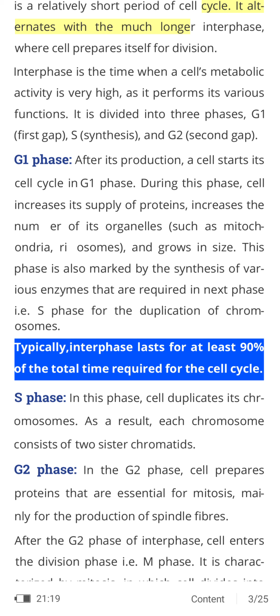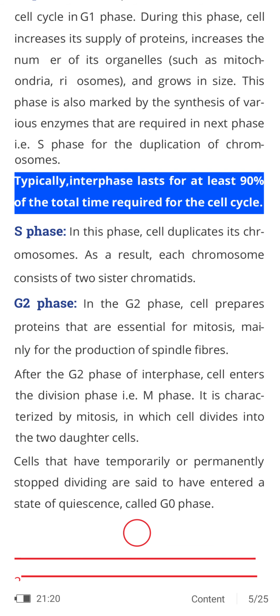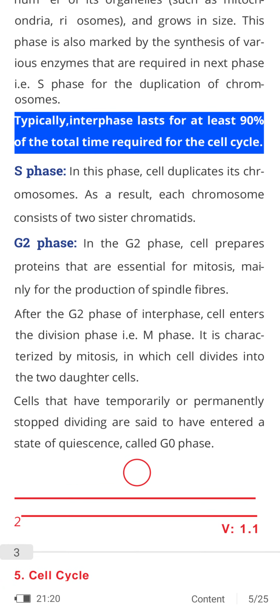G1 phase: after its production, a cell starts its cell cycle in the G1 phase. During this phase, the cell increases its supply of proteins, increases the number of its organelles such as mitochondria and ribosomes, and grows in size. This phase is also marked by the synthesis of various enzymes that are required in the next phase, the S phase, for the duplication of chromosomes. Typically, interphase lasts for at least 90% of the total time required by the cell cycle.